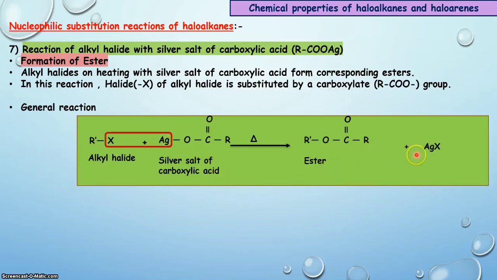Byproduct is silver halide. As halogen leaves the alkyl halide by taking away a bond pair of electrons, a new bond is formed between the carboxylate and the alkyl of the alkyl halide, that gives us the product, that is ester.